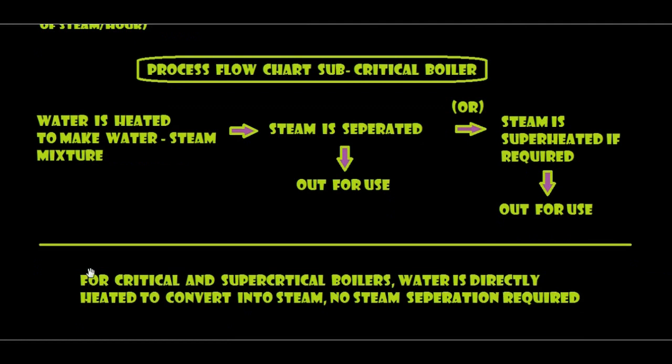Now for the case of a critical or supercritical boiler, water with high pressure, about 225 bar, enters the boiler and directly converts into steam. There is no steam separation required in the case of critical and supercritical boilers. This is the basic difference between subcritical and supercritical boilers. In a subcritical boiler, the steam-water mixture is prepared and steam is separated. In a supercritical or critical boiler, the water directly converts into steam.